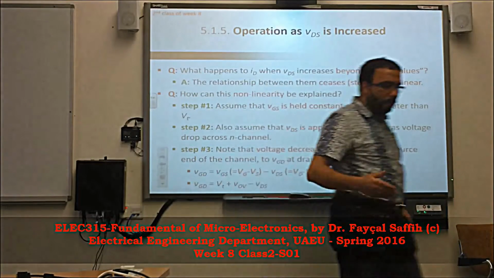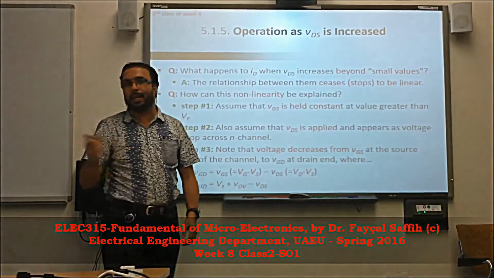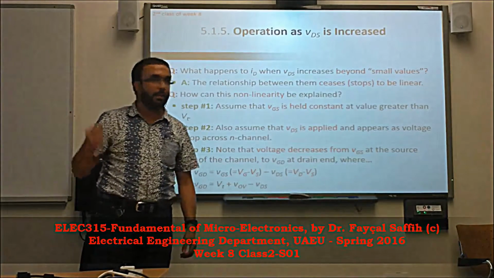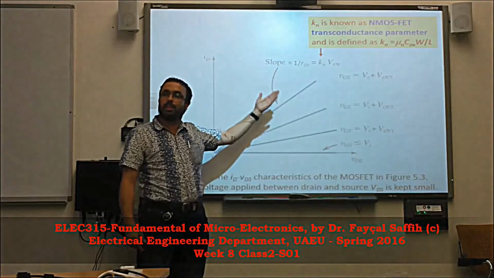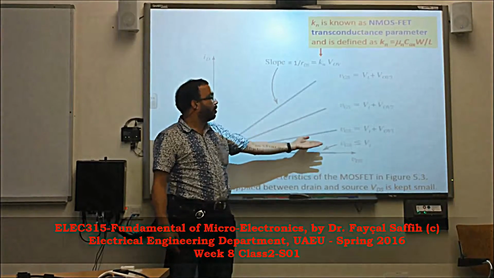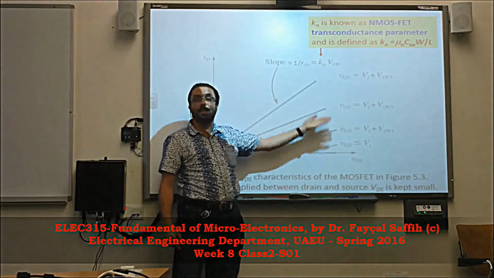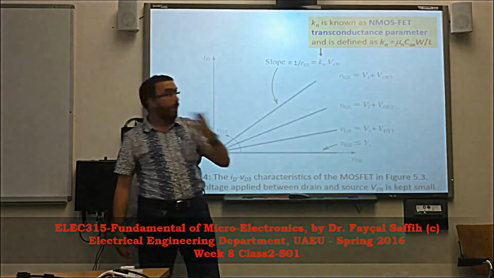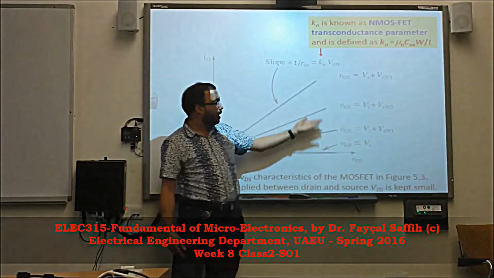So now, we increased VDS a little bit, and we found that it creates a variable resistance for the channel, and that resistance depends on the overdrive. Remember that? The slope is actually 1 over the resistance between the source and drain, which is the resistance of the channel. And we said that the resistance decreases as we increase the overdrive, because 1 over RDS increases. If the slope increases, the resistance is decreasing.